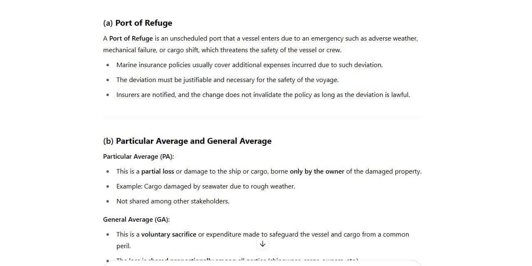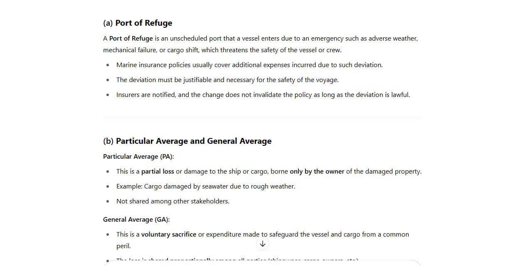In case of such deviation, the charterer may not pay, but the marine insurance is liable to cover these additional expenses. The deviation must be justifiable and necessary for the safety of the voyage. Insurers are notified, and the change does not invalidate the policy as long as the deviation is lawful. So the deviation needs to be lawful and the insurer needs to be kept informed.